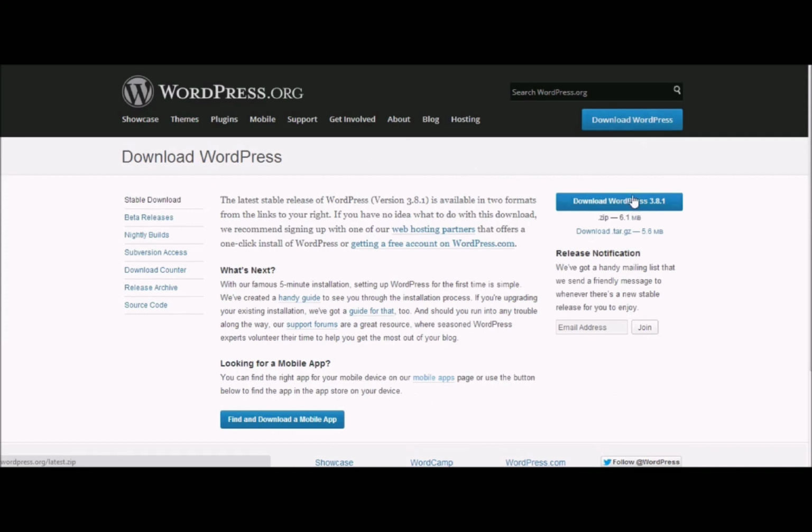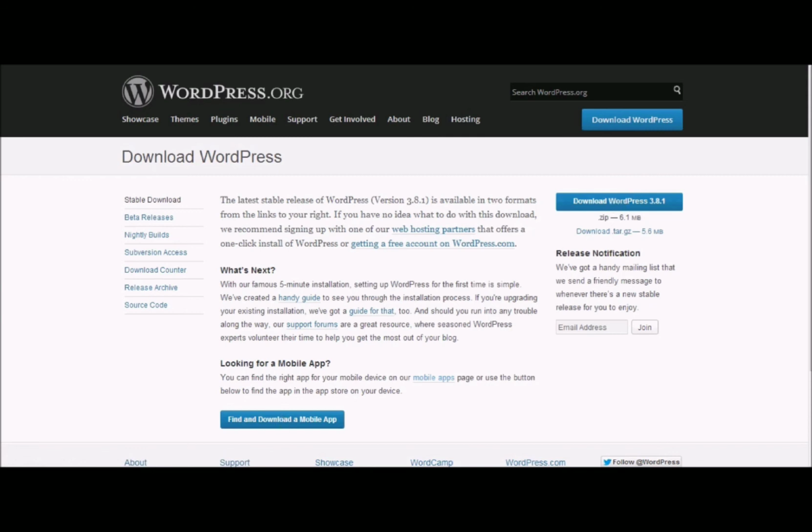Now the reason that we install WordPress manually is just to get around some of the vulnerabilities that occur when we use auto installers such as Fantastico Deluxe, because this allows us to customize the installation. And one of the things that we want to do is always get the latest version of WordPress, because sometimes when you use an auto installer it isn't the latest version. So you just select download WordPress. I already have it on my desktop, so I'm not going to download it again.